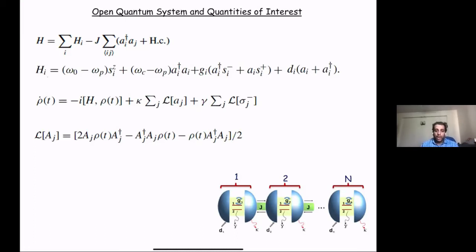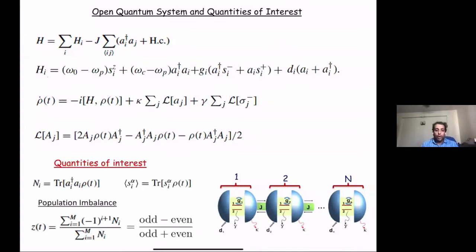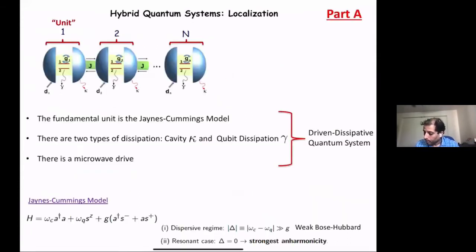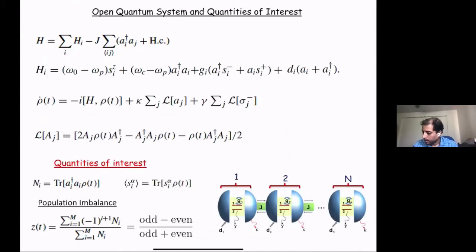Now the question is, what are we interested in? What are the quantities of interest? The quantities of interest are typically, let's say, the occupation number of the bosons in each unit, or some spin degrees of freedom. More importantly, what we are interested in is this